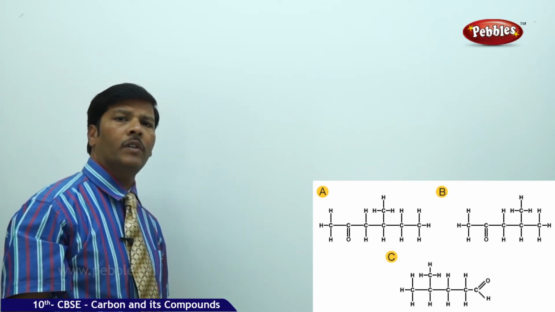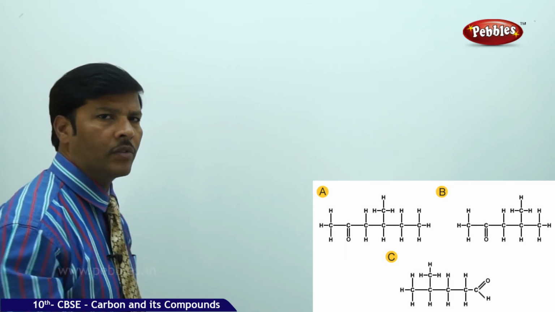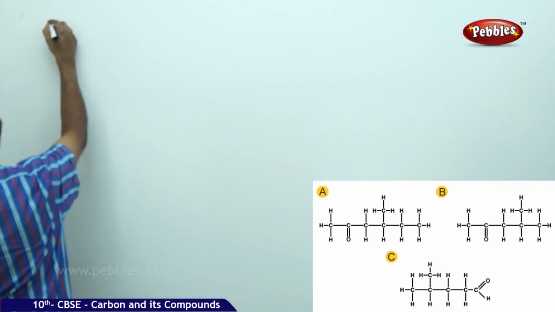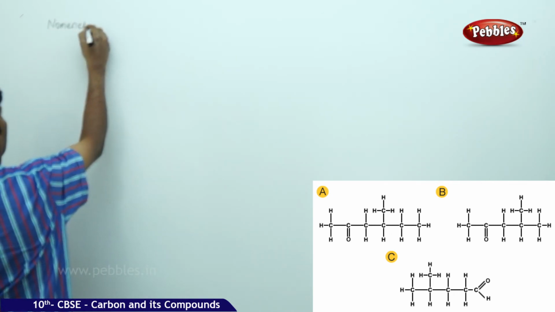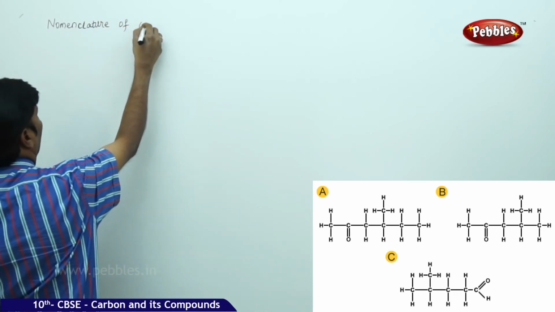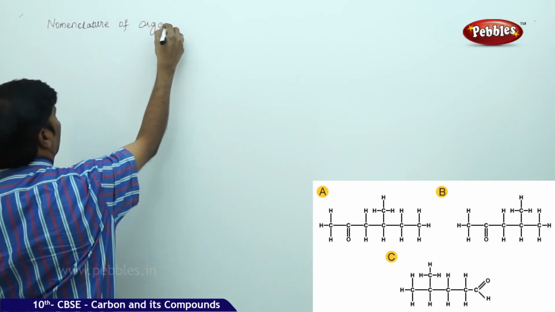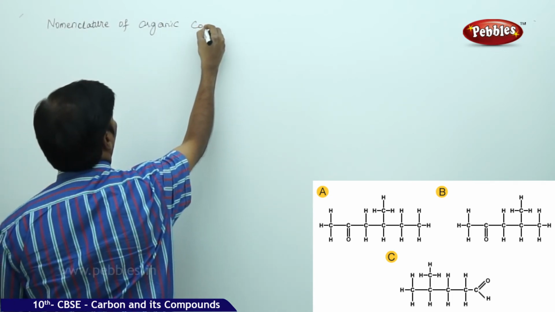So the next part of the discussion here in the hydrocarbon chapter of organic chemistry is nomenclature of organic compounds.